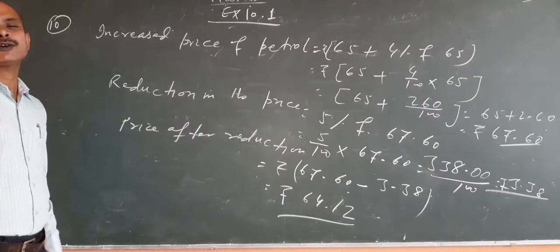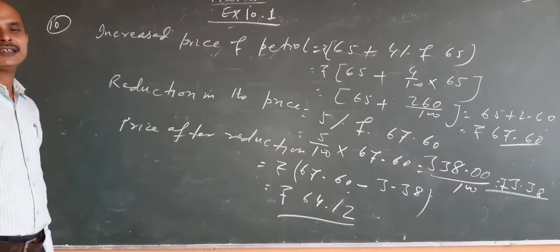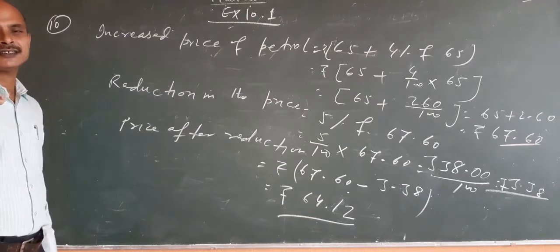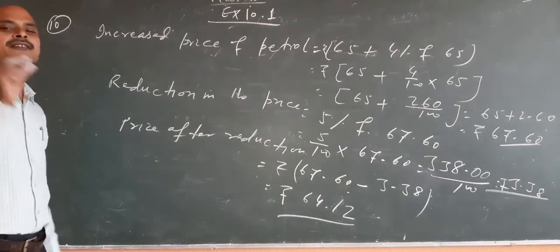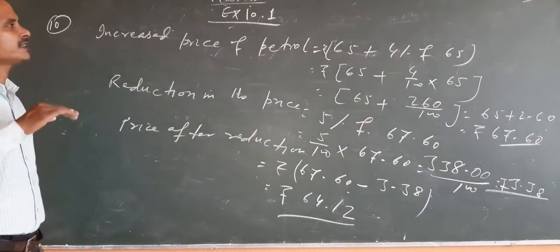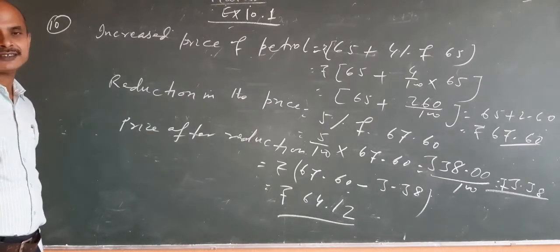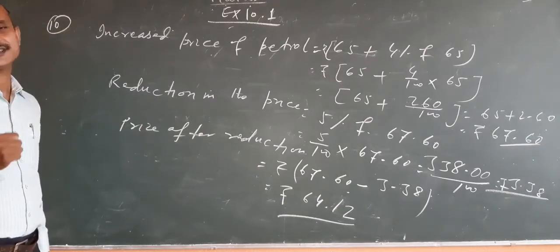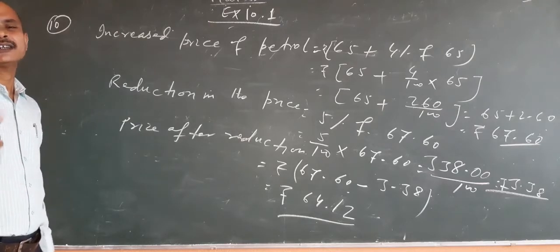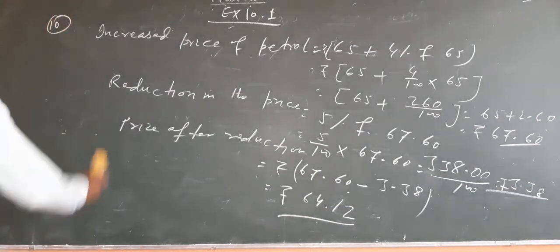What is the net rise or fall in the level of water? This is question number 15.